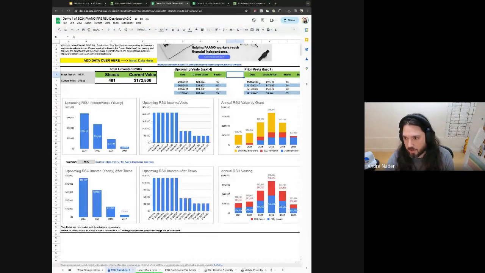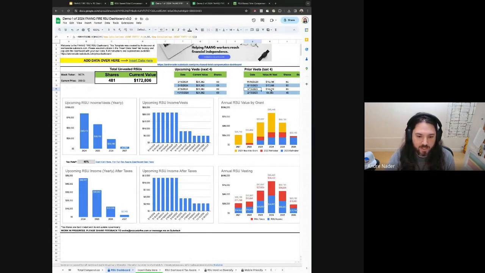For example, these are all 60 share vests, but the one that vested in November was worth 19,000, and then the one vested on 5/15/23 it was 14,000. So you can kind of see, even though the number of shares is the same, the value of those shares can drastically change over time. And even now, that 14,000 is now 21,000 just for those 60 shares. And again, you can kind of see a few different views of that same information just to give you more understanding of how your RSU values are coming in.